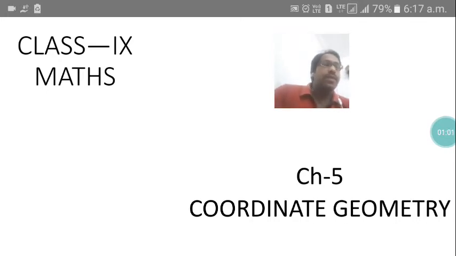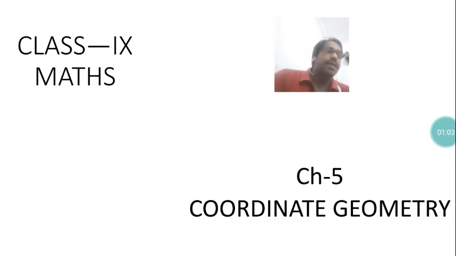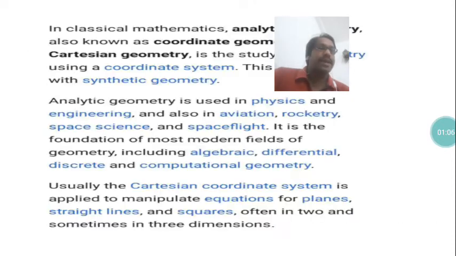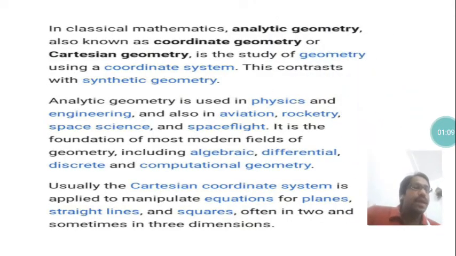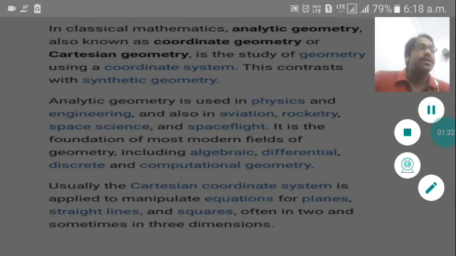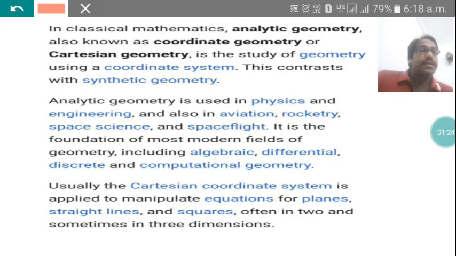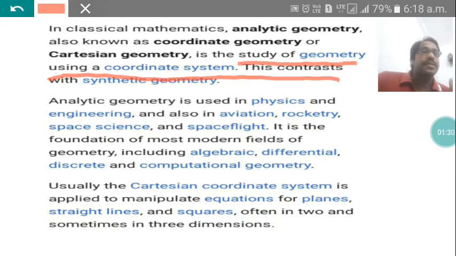Okay, so today we are going to start our new chapter that is called coordinate geometry. Okay, so what is coordinate geometry? So see, in the branch of mathematics, coordinate geometry is also called Cartesian geometry, and the study of geometry using a coordinate system is called coordinate geometry. Now what is a coordinate system? Everything I will explain today. Okay, but see where it is mainly used.